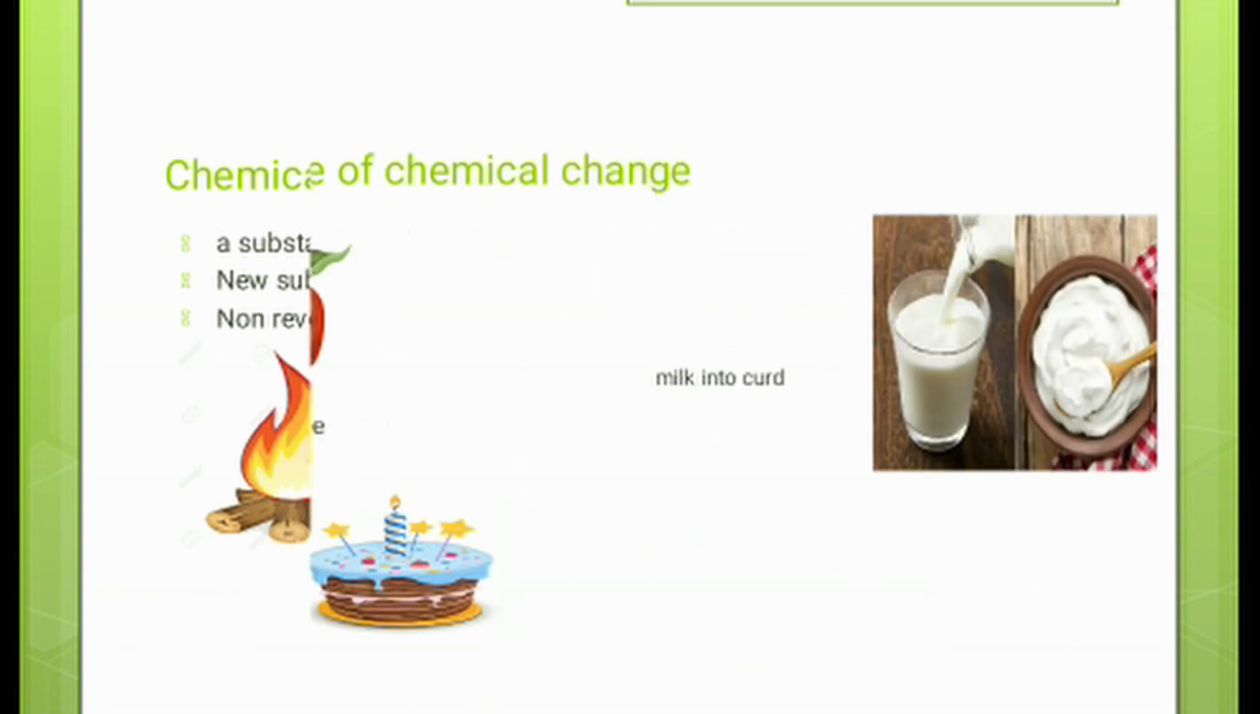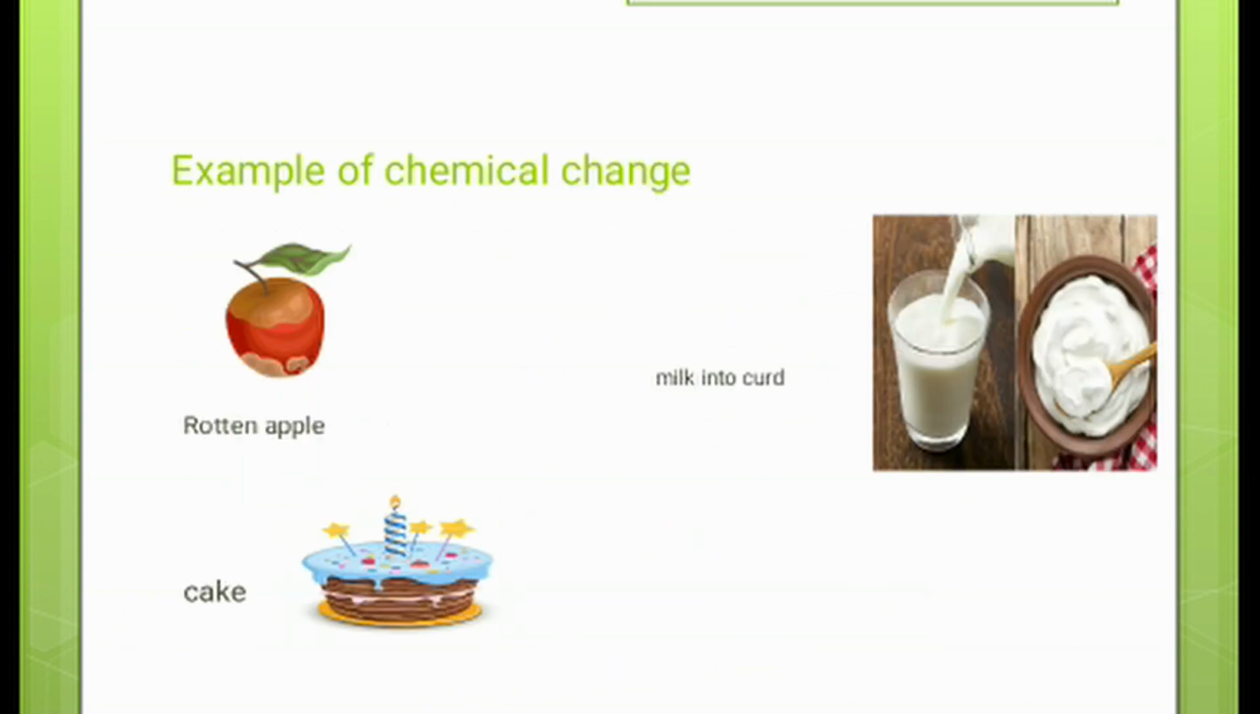We consider some other examples of chemical change: milk into curd, rotten apple, and cake. These are also examples of chemical change. When we add a little amount of curd into the milk, it converts the whole milk into curd due to the chemical reaction that is going on, which produces the bacteria lactobacillus, and milk is converted into curd.